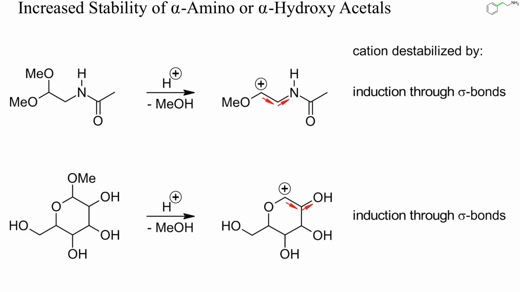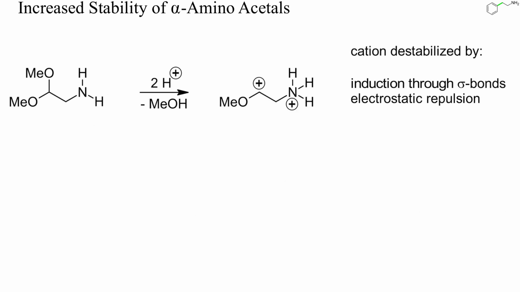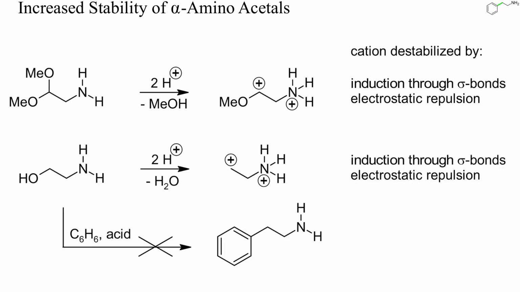Similarly, glycosides are more resistant to hydrolysis than would be expected, again because of the electron-withdrawing effect through sigma bonds of the alpha-hydroxy group. Even more difficult is the conversion of unprotected alpha-amino acetaldehyde acetals into carbocations, because of electrostatic repulsion by the ammonium cation. In the previous example, the cyclization only worked well after acylation of the amino group. For this same reason, aminoethanol cannot be used for the direct acid-catalyzed aminoethylation of arenes.